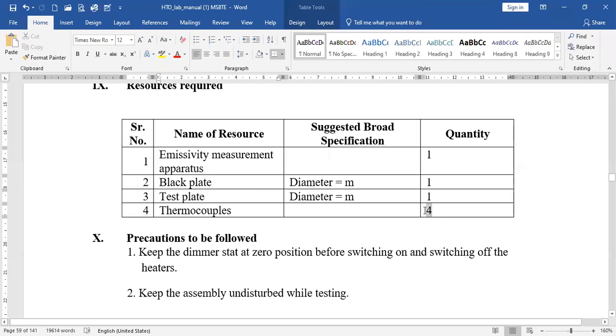We require only 3 thermocouples or RTDs, because we have to check the surface temperature of the black plate, the surface temperature of the test plate, and the surrounding or compartment temperature.